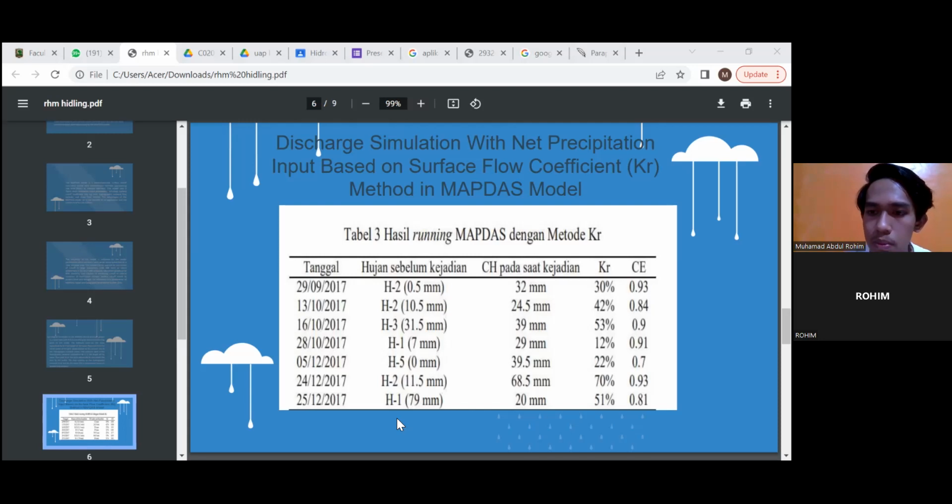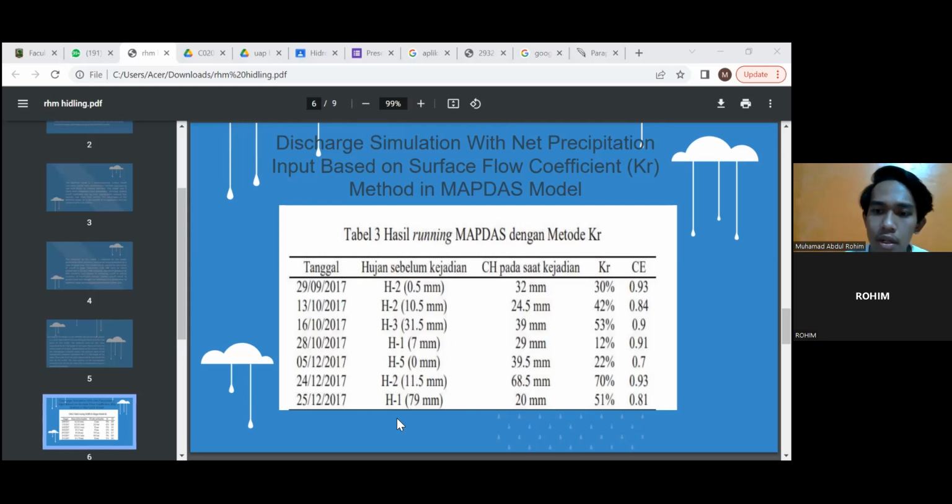This was due to the fact that one day before the incident, on December 24, there was heavy rain, so the soil condition was still wet. If it rains, the rainwater that falls will slightly infiltrate and more will become surface runoff.